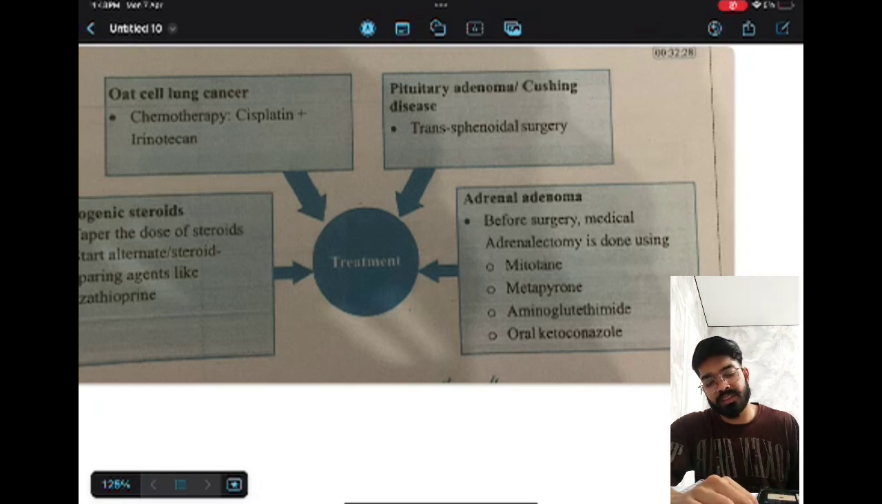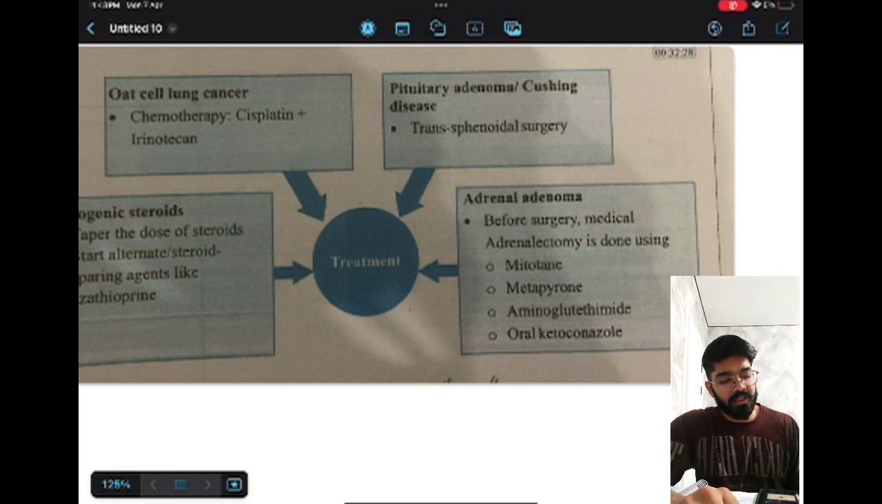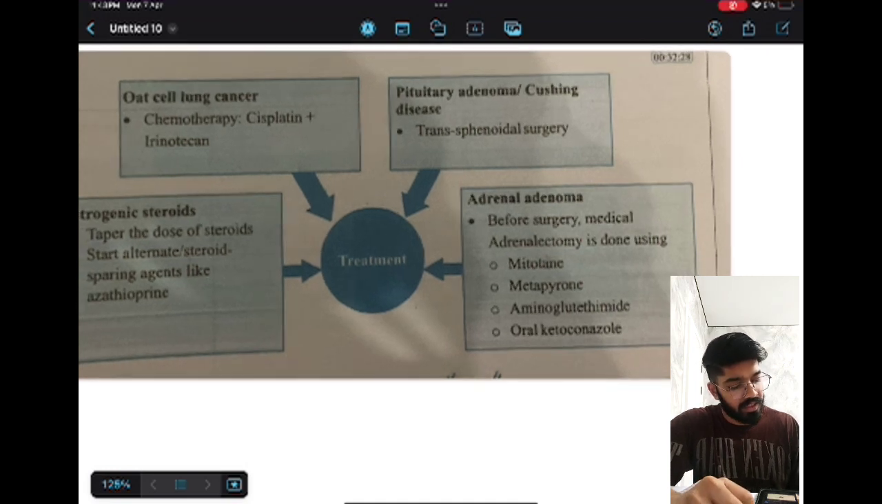For example, if the person is having 60 milligram of dexamethasone, we should take a gradual decrease in the dose, like 30 or 40 milligram of dexamethasone. The third cause is pituitary adenoma. So for pituitary adenoma, we have to do surgery, like transsphenoidal surgery. And the fourth one is adrenal adenoma.